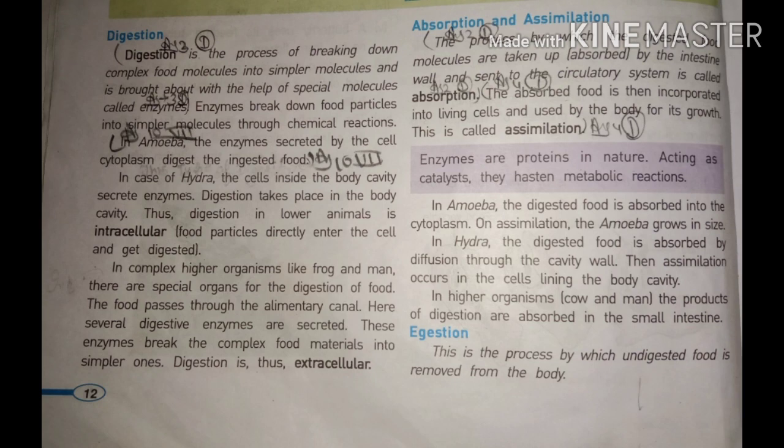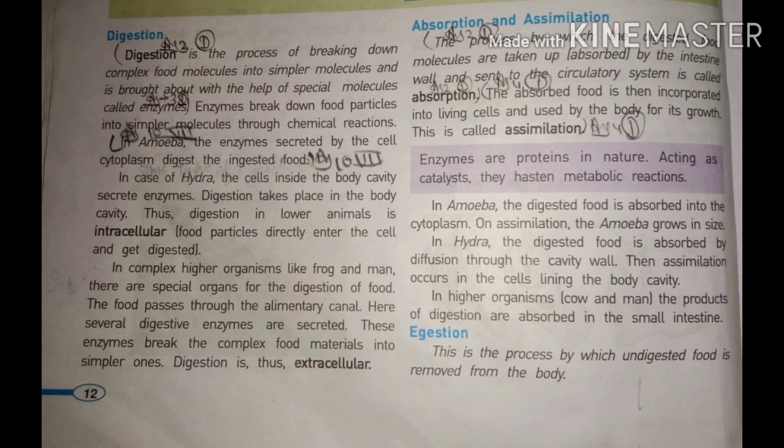In the case of lower animals, or we can say unicellular animals, digestion takes place intracellularly, and in the higher animals digestion takes place extracellularly. Extracellular means when the digestion process takes place outside the cell. For example, in human beings we have specialized organs to digest our food materials, so it does not take place inside the cell. So that's why in human beings digestion is of the extracellular type.